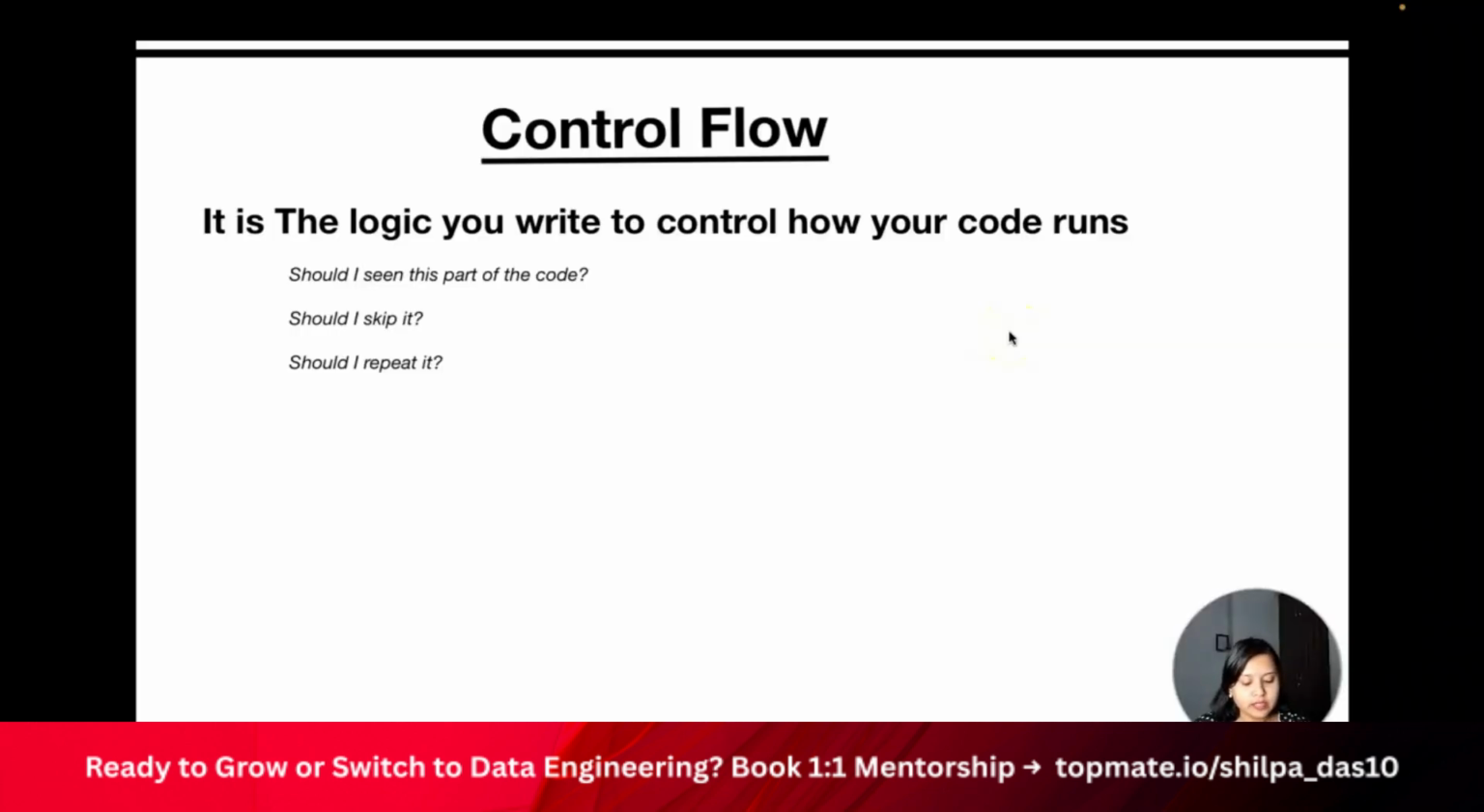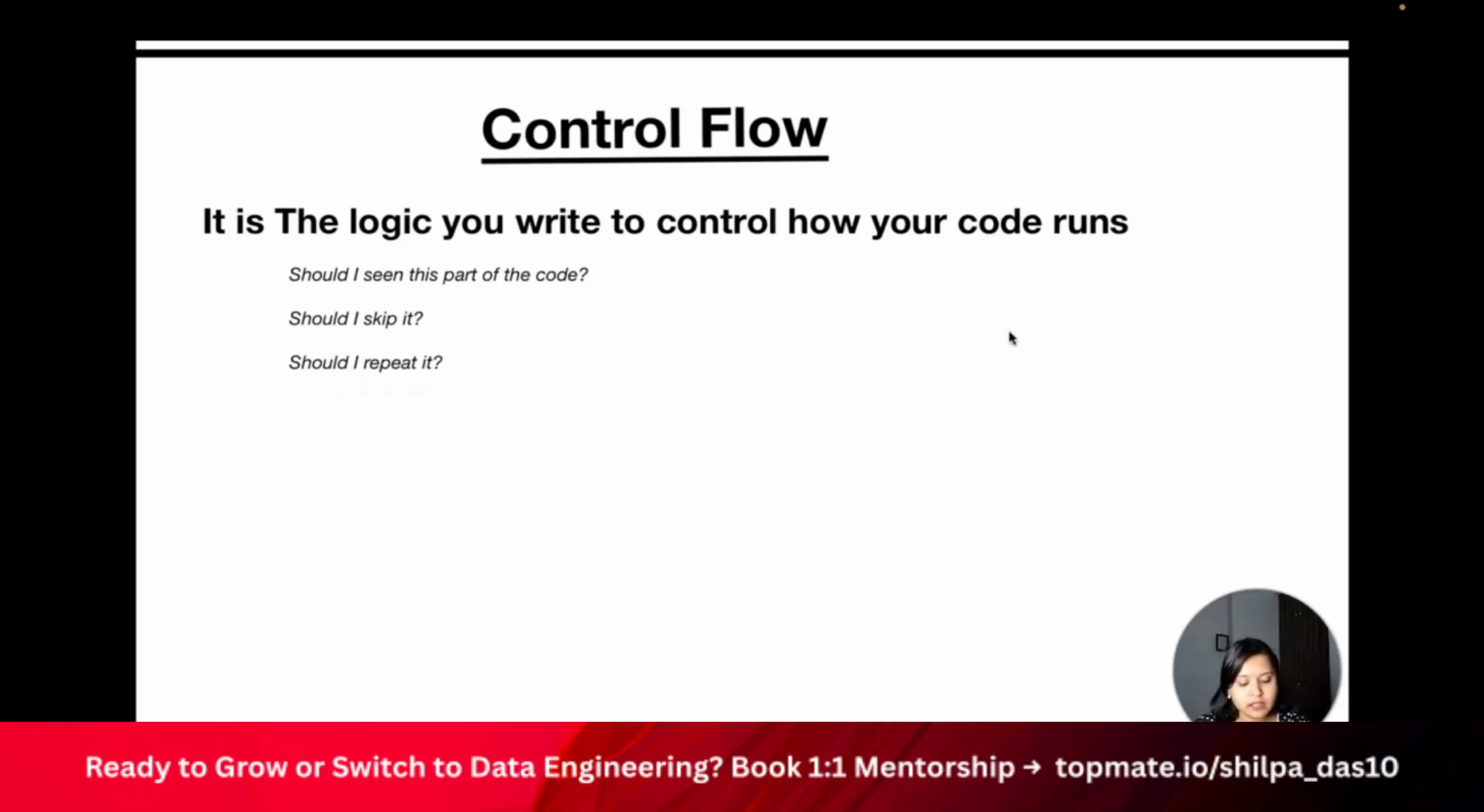Control flow is nothing but the logic you write in order to control the complete execution of the code. Exactly how your code runs depends on your control flow statements. So how exactly does it work? It will see, should I run this part of code, and should I skip a part of code, or should I repeat it?